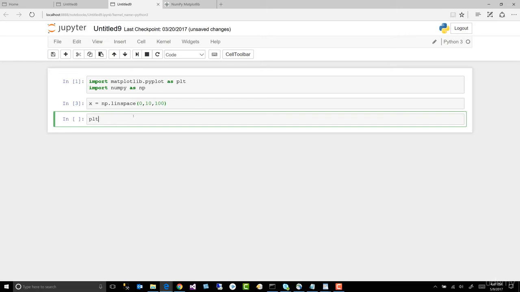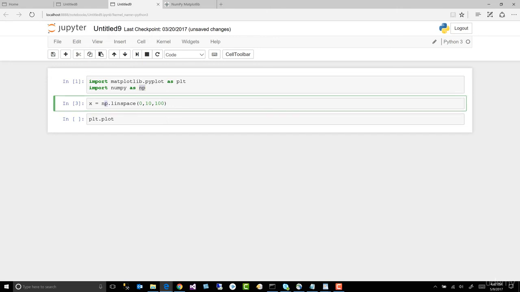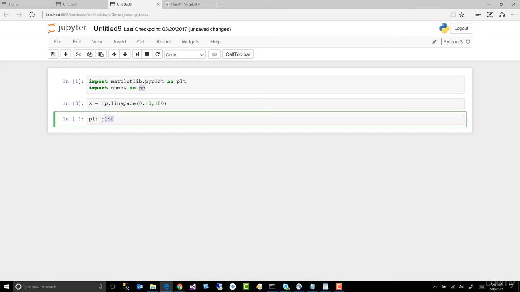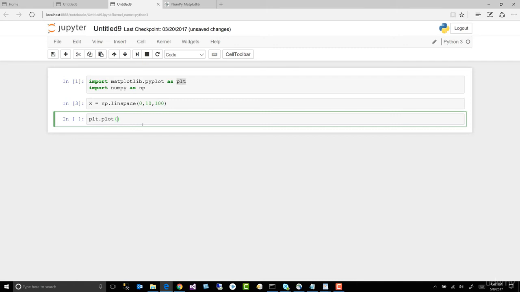Let's add another one. And now let's go ahead and plot it. plt dot plot. So you can see our alias right here, import numpy as np. We use it there to plot our linspace. Now we're using matplotlib.